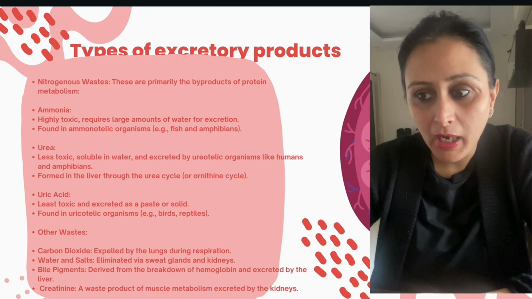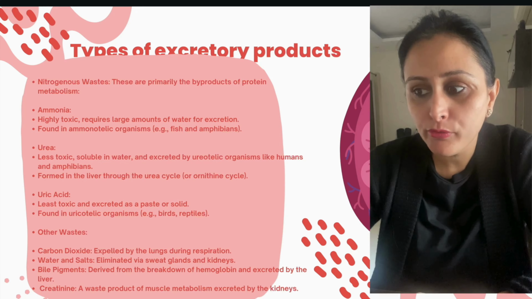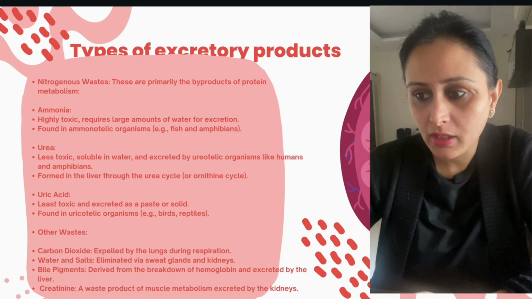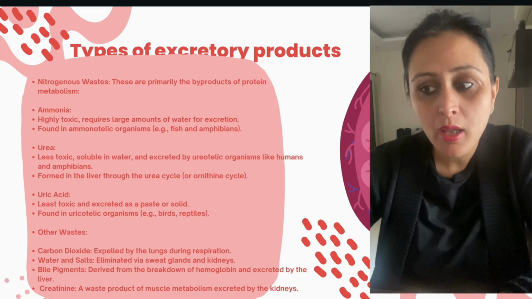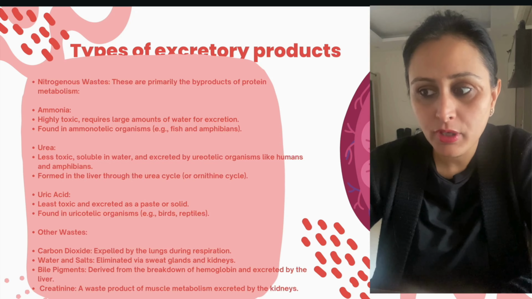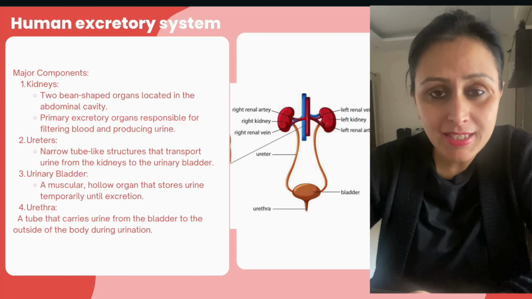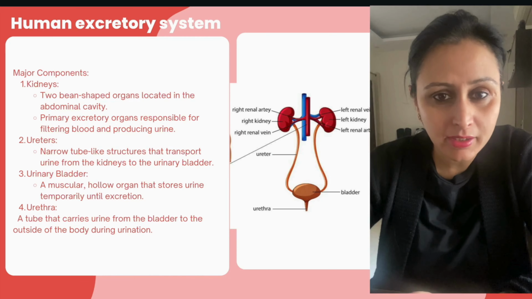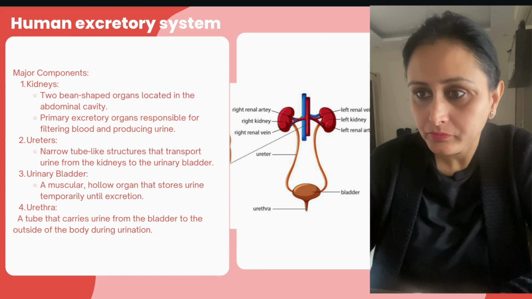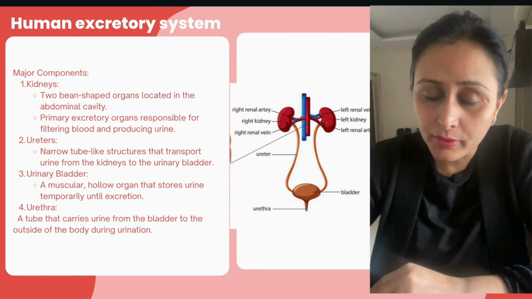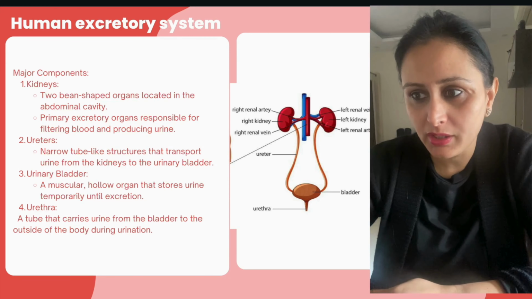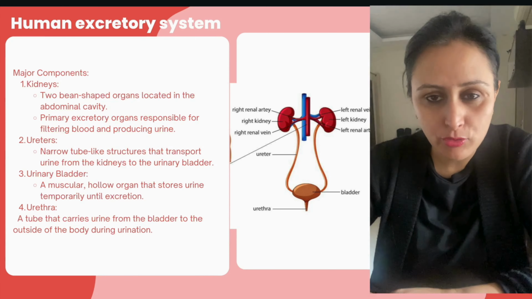Now, bile pigments derived from the breakdown of hemoglobin are excreted by the liver, right? Creatinine is another waste that is produced by muscle metabolism, excreted by the kidney. So these are the various types of wastes that get generated inside the body, and how do we get rid of them? We are going to talk about it now in the human excretory system.